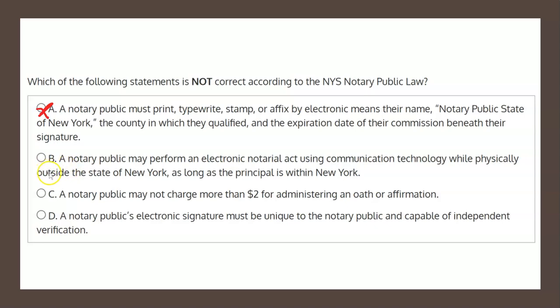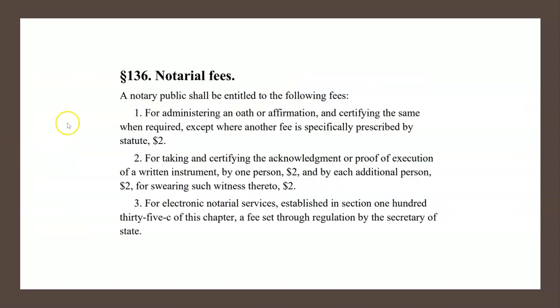But before we mark it as such, let's have a look at choices C and D just to be sure. Choice C states, a notary public may not charge more than $2 for administering an oath or affirmation. Well, is this correct? If we look at section 136 of the Notary Public License Law booklet entitled Notarial Fees,